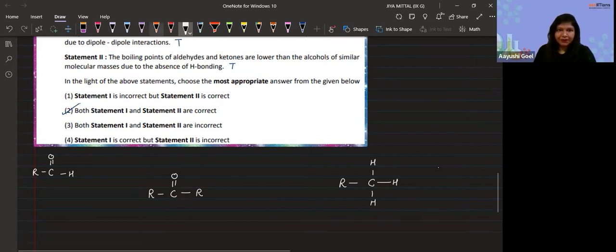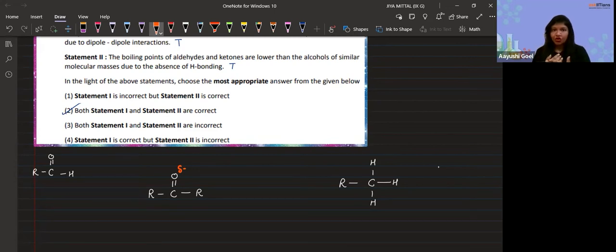Now see what happens here. Because O is more electronegative, it generates a partial negative charge on itself, because it attracts the bond-paired electrons towards itself. Similarly, to balance the charge, a partial positive charge is created on the carbon.